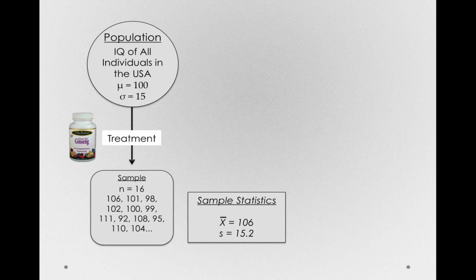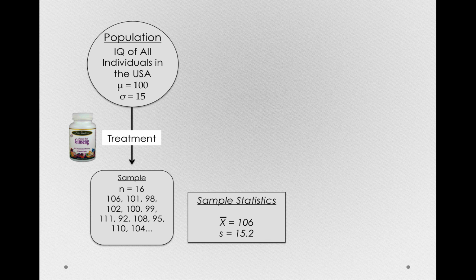Here's the sampling situation as we've set it up. We have a population of individuals whom we know the IQ scores of. It has a mean of 100 and a standard deviation of 15. We applied treatment to just 16 of these individuals and measured those individuals on their IQ after treatment.